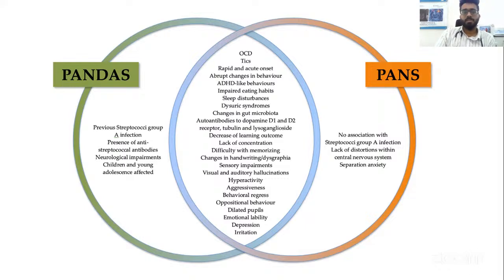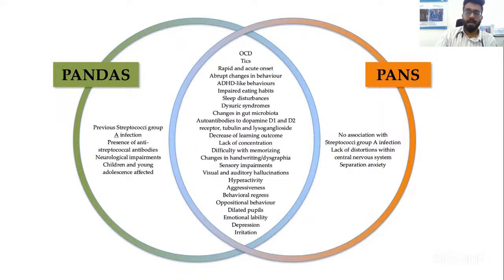So this is a complex disorder, an immune-mediated phenomenon. Following the infection of streptococcus, you have antibodies against neuronal antigens which act against various parts of your brain, like basal ganglia and also cortex. They cause a wide range of problems in neurology. The typical description is OCD, tics, and it can have rapid changes in behavior, psychosis, sleep disturbances, dysuria, emotional lability, depression. So this is a huge range of symptoms which can happen in PANDAS.